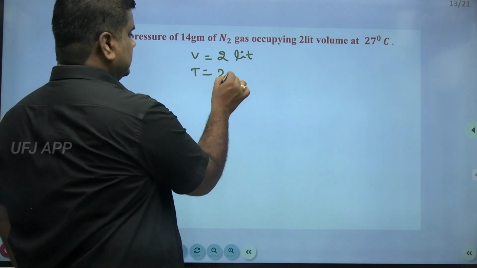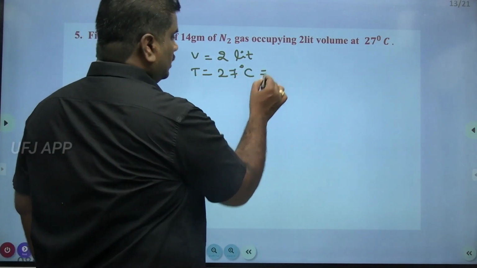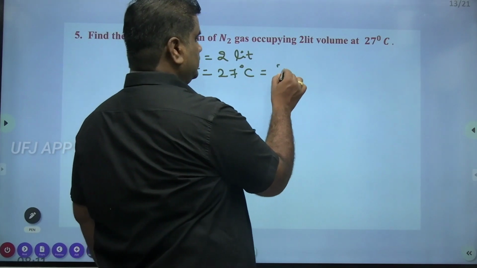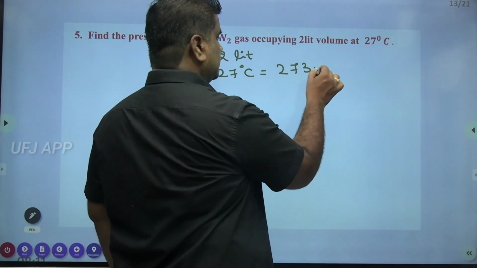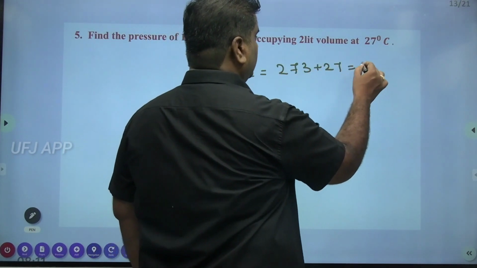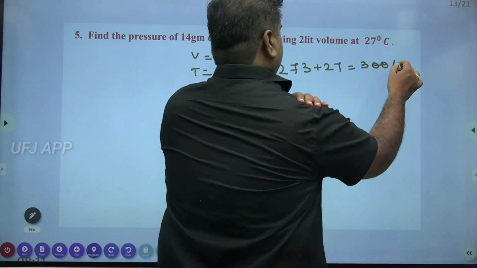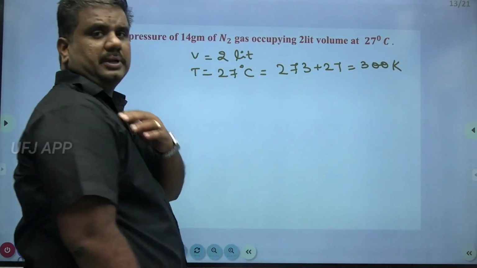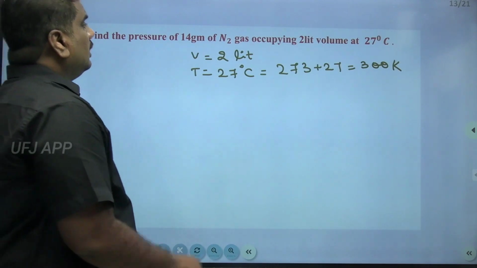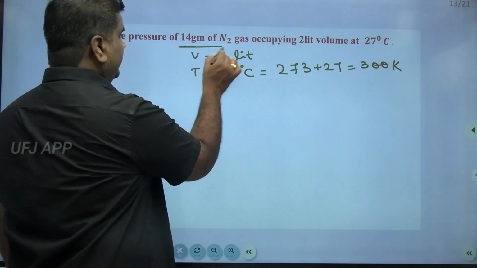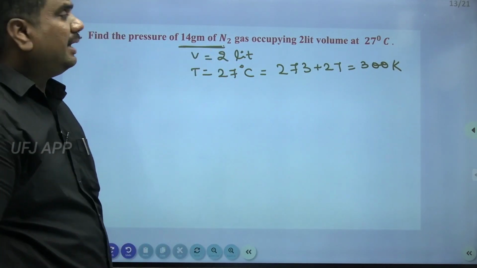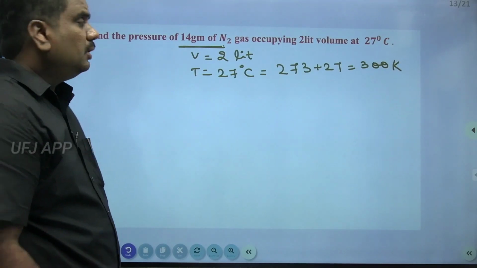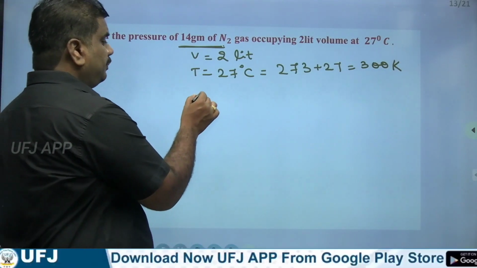Temperature 27 degrees centigrade, or else you can even write this as 273 plus 27, that is equal to 300 Kelvin. Then weight is given as 14 grams of nitrogen. So here we are supposed to calculate the value of P.